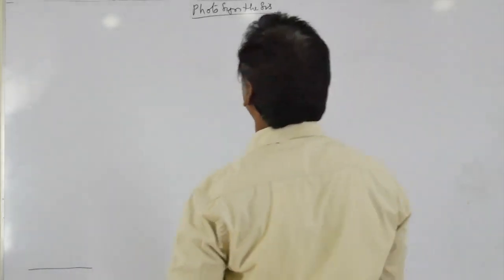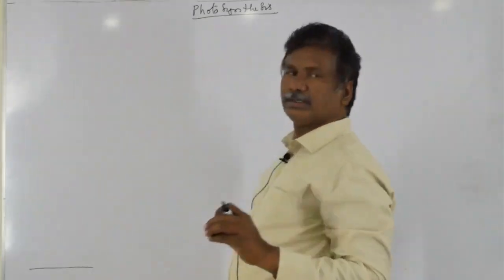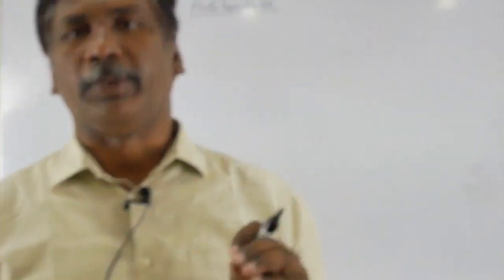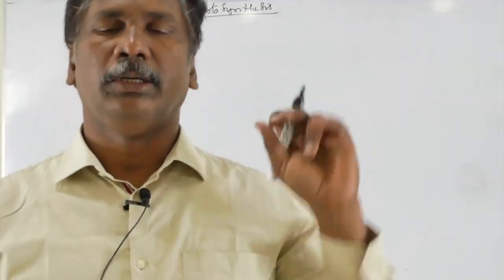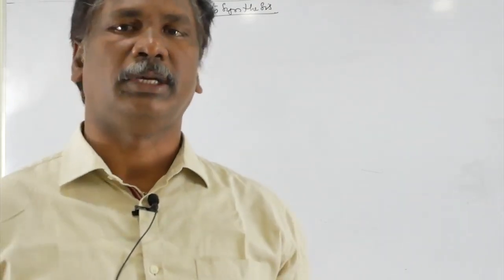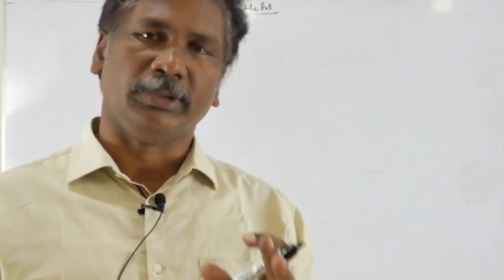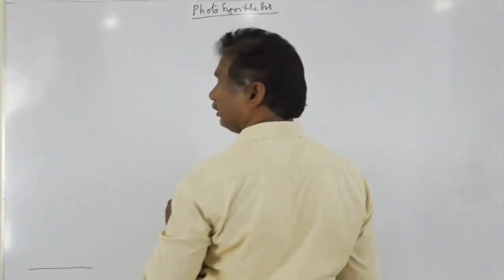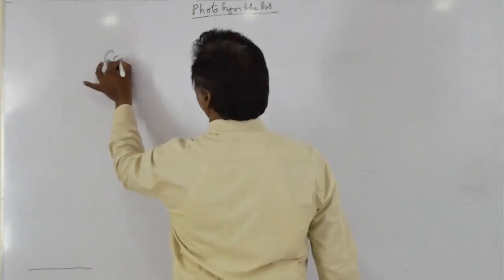Photosynthesis is the main important unique feature of the autotrophic plants. They can prepare their own food material in the presence of sunlight by the process called photosynthesis. Today we are going to discuss the major important topics within photosynthesis. So first of all, you can see the equation: 6CO2 plus